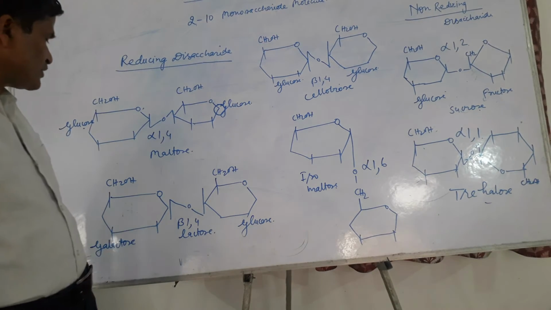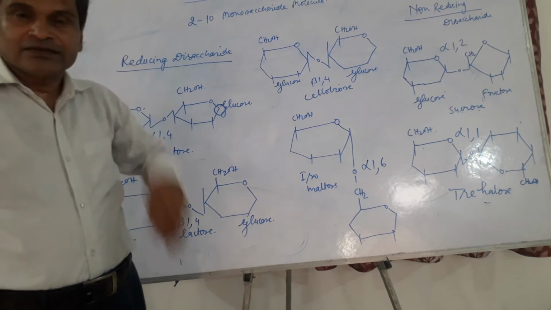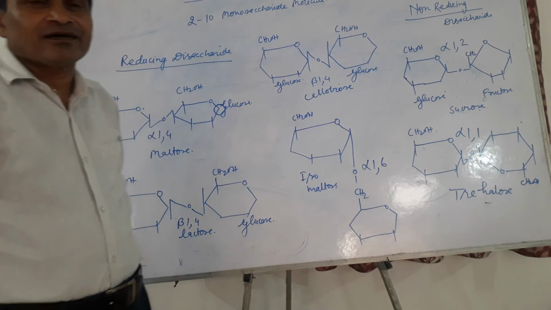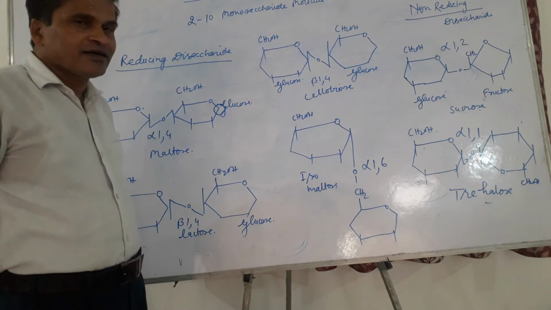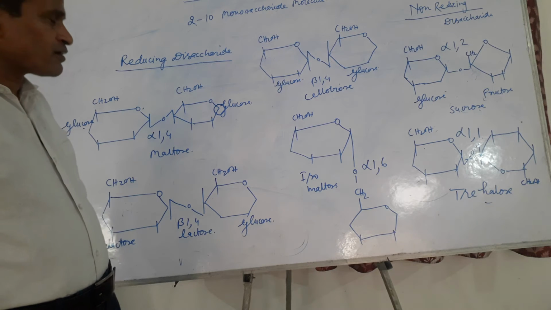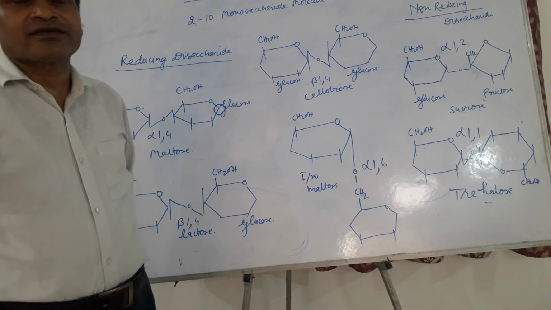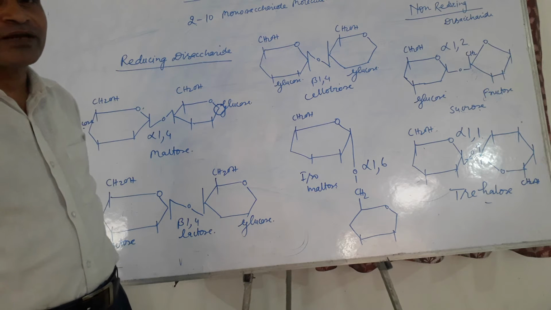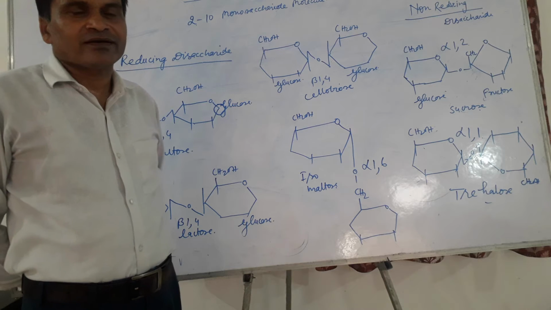The other example is lactose. Lactose is also widely found in nature, generally from animal sources. Milk and milk products are good sources of lactose. There are differences in the lactose content of different types of milk: cow milk has less lactose, whereas buffalo milk has more.